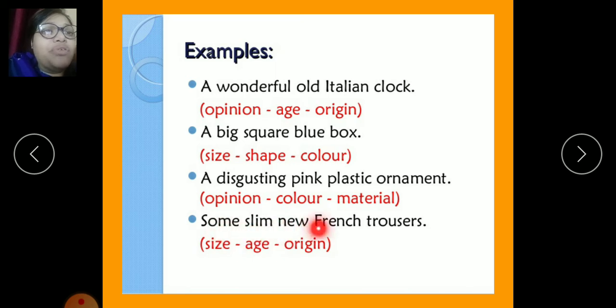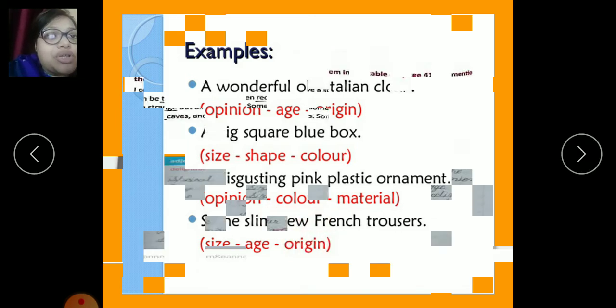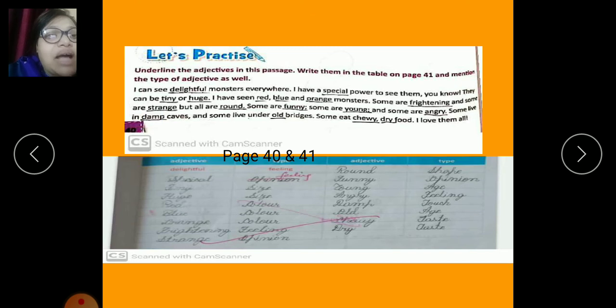Some slim new French trousers. So size is slim, age is new, and origin is French. So these are the uses. Now, children, we will come to the exercise. Here is page number 40 from your English grammar book, 40 and 41.